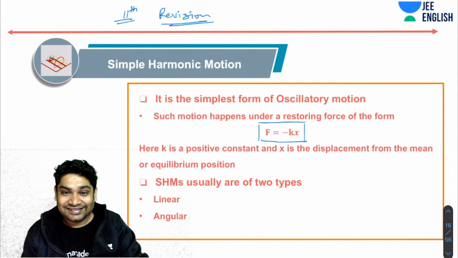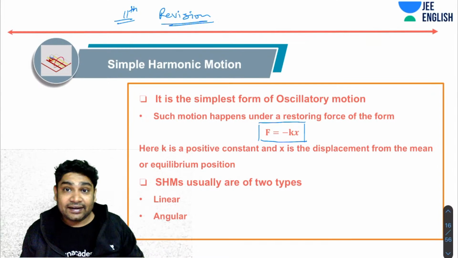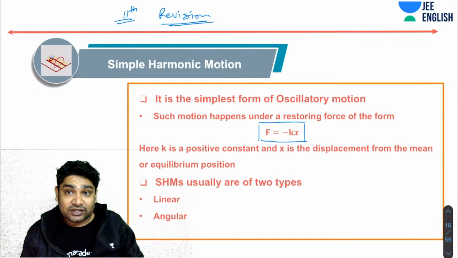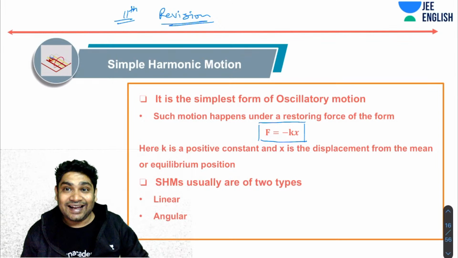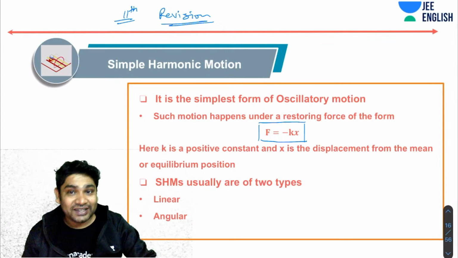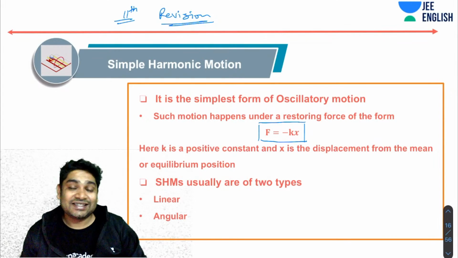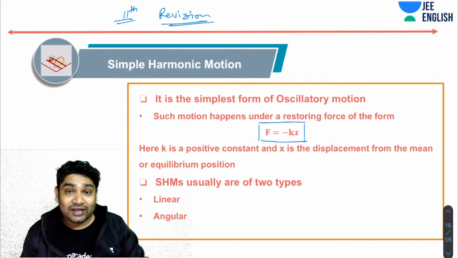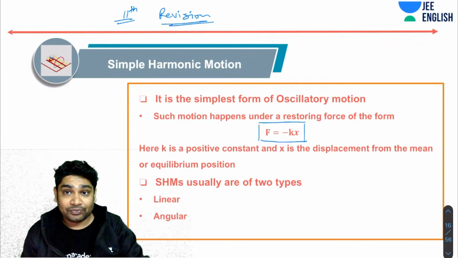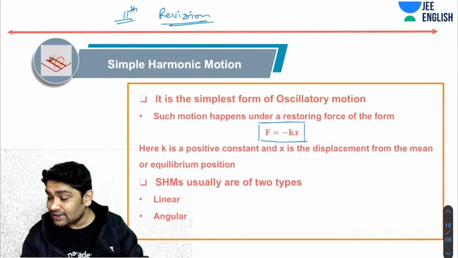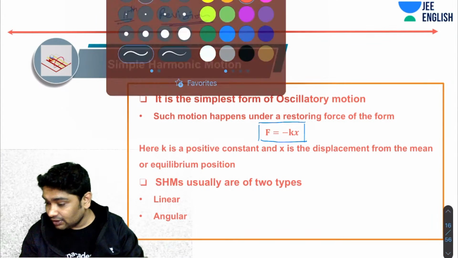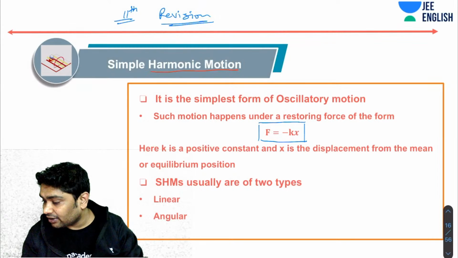As I said here, k is a positive constant, and x is the displacement from the mean position or the equilibrium position. This kind of restoring force will govern a motion which we call SHM, simple harmonic motion. Again, the word harmonic means periodic.